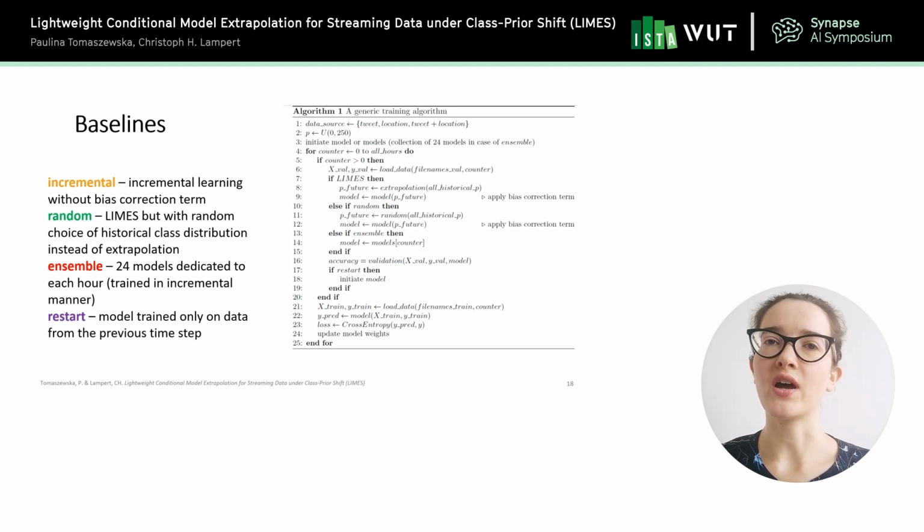Here we have 24 models, each dedicated to a particular hour, and each model is trained in an incremental manner. We have 24 models because we assume that this is the natural cycle within our data. We can say that this approach is similar to the idea of a pool of models, where we have many models and we pick the right one for a particular moment.